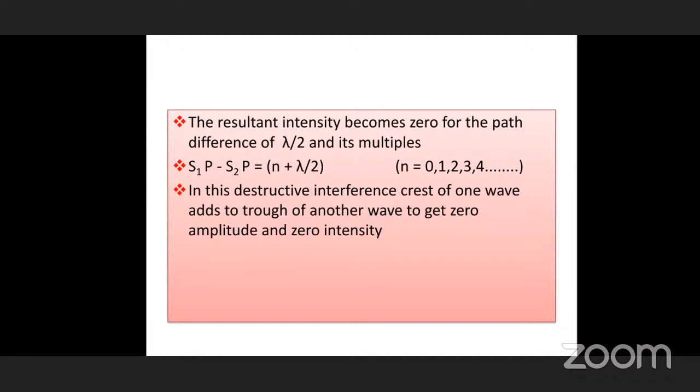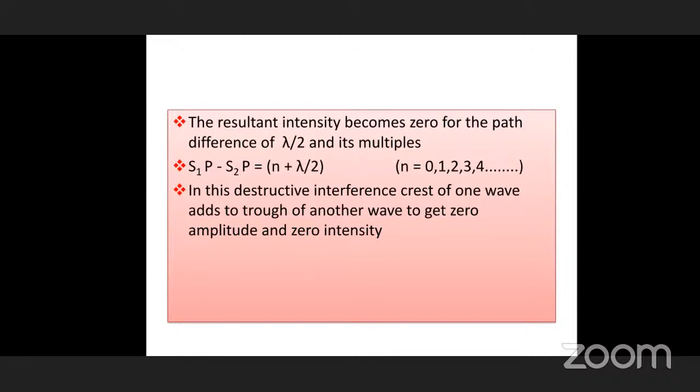Now, when destructive interference takes place, the path difference is (2n plus 1) lambda by 2, where n is 0, 1, 2, 3, 4.